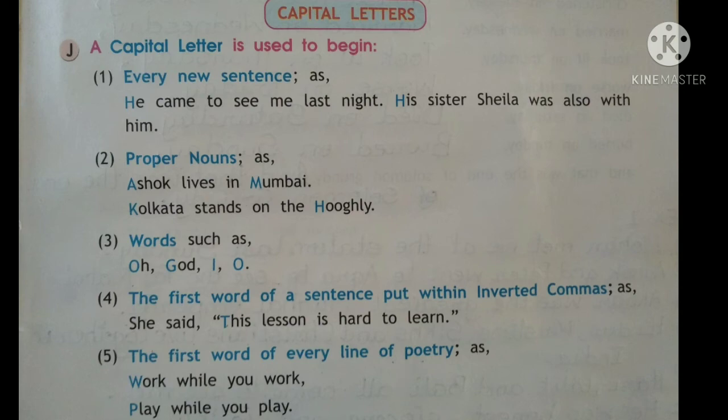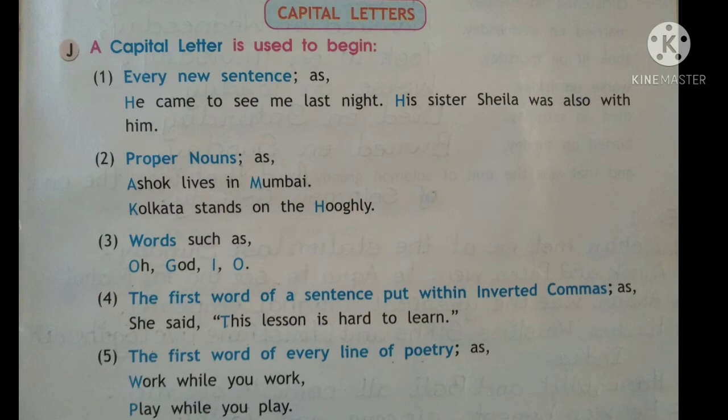Words such as "oh," "God," "I," "O." All these are always written in capital letters wherever they come in the sentence, whether in the beginning of the sentence, in the middle of the sentence, or whether it is the last word of the sentence. We write these words always in capital.